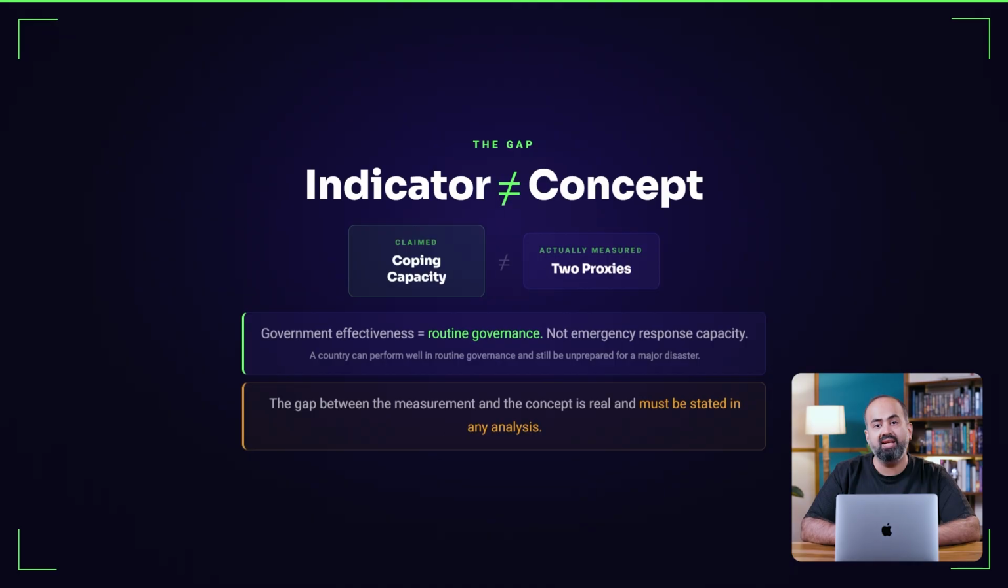Government effectiveness comes from the World Bank Governance Index, which reflects how institutions function in normal conditions. Routine governance and emergency response are related, but they are not the same. A country can perform well in routine governance and still be underprepared for a major disaster. The CC score in the dataset does not measure disaster response capacity directly. It measures 2 things that are associated with disaster response capacity. The gap between the measurement and the concept is real and should be stated in any analysis that uses it.